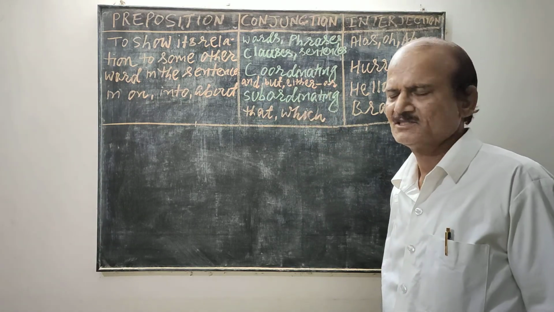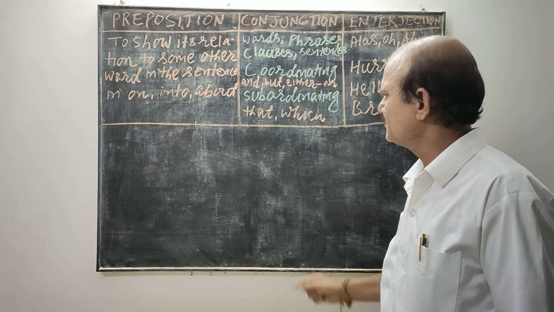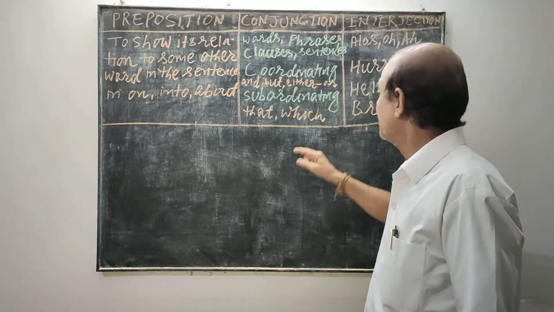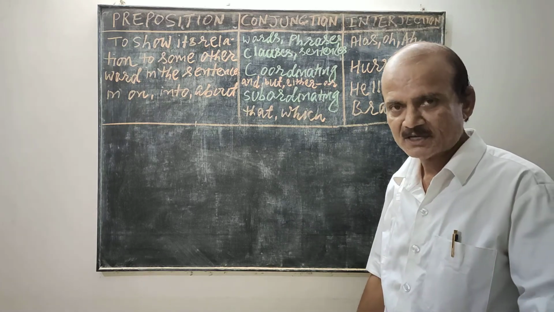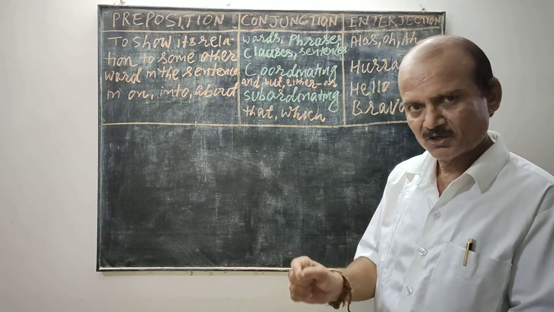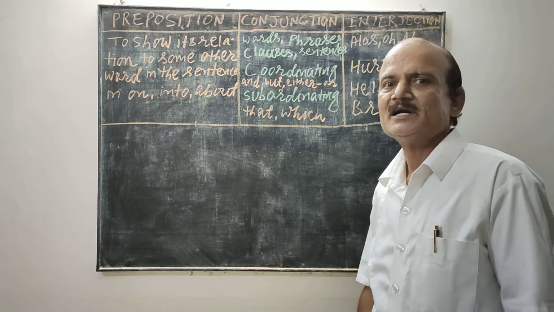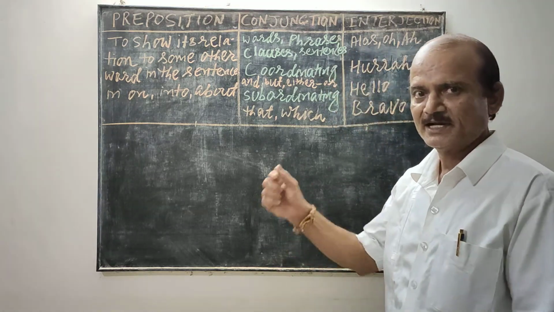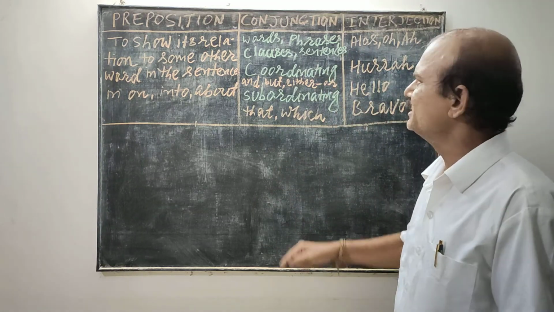Subordinating conjunction. I have told you in the previous class about the principal clause and the subordinate clause. A principal clause has complete meaning; a subordinate clause has incomplete meaning and depends on the principal clause for completion of its meaning.